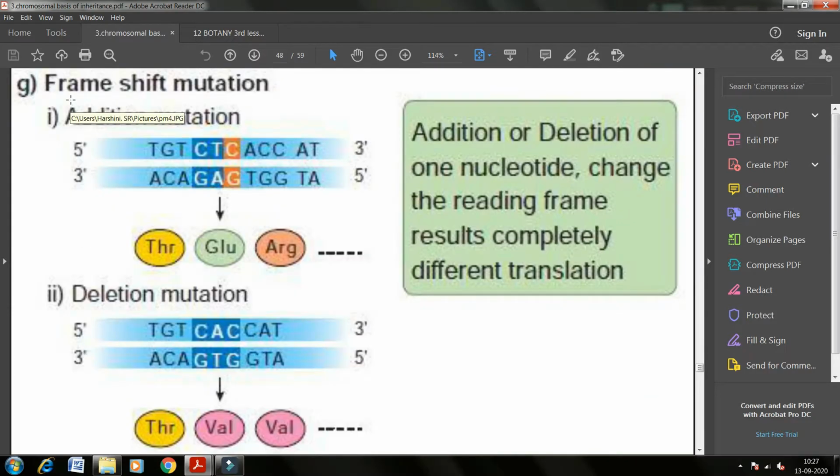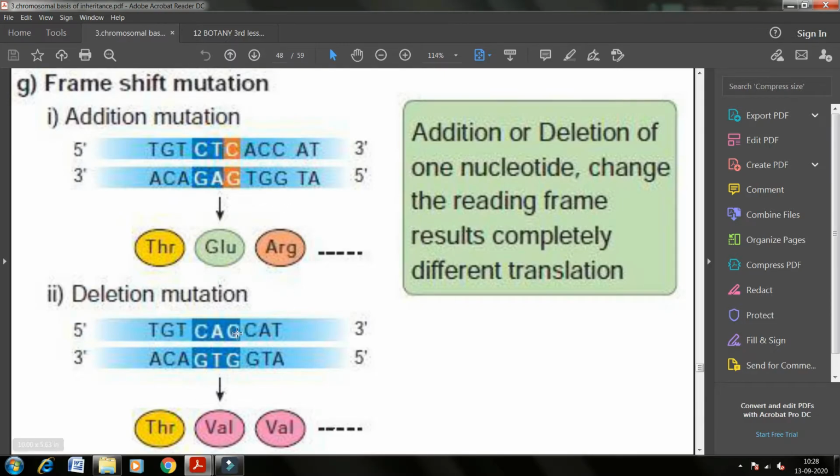The next is frame shift mutation, and it is again divided into addition mutation and deletion mutation. So in addition mutation, because of the addition of a particular nucleotide, it will change the reading of the frame. So you know what are frames? That is 3 codons will read for a particular amino acid. So we call this as the triplet. And because of this addition, what happens? The reading of the frame also changes, and this completely change the production of a different amino acid and different translation takes place, and this is what is called as frame shift mutation.